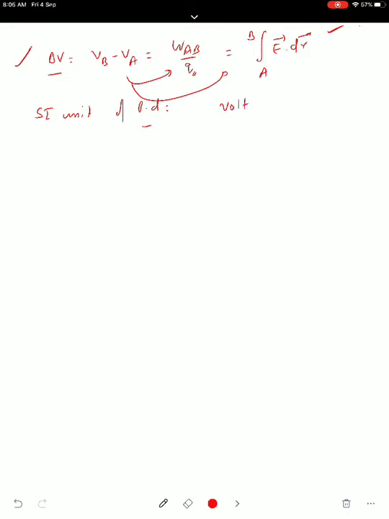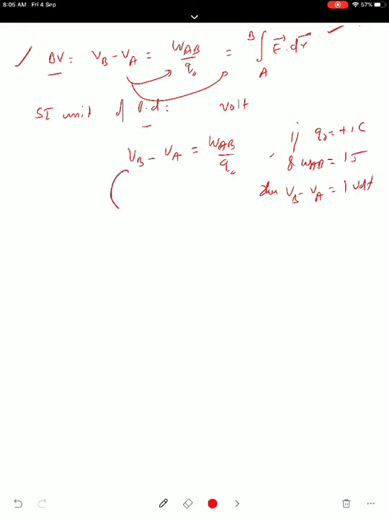It is volt. How will you define 1 volt? For that we write the equation of potential difference. VB minus VA is equal to WAB upon Q naught. If you are taking a charge Q naught equal to plus 1 coulomb, and the work done to bring it from one point to another point is 1 joule, then the potential difference between the two points is said to be 1 volt. So potential difference between two points is said to be 1 volt if 1 joule of work is spent to move a unit positive charge between those points. So 1 volt is equal to 1 joule per coulomb.